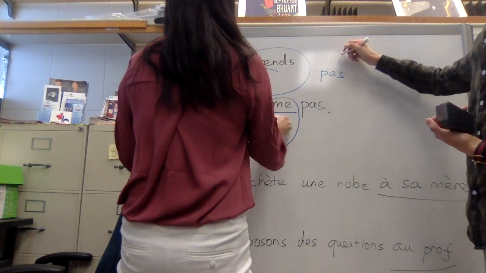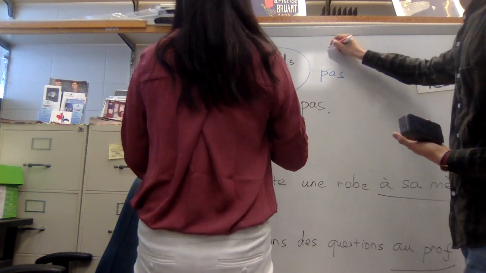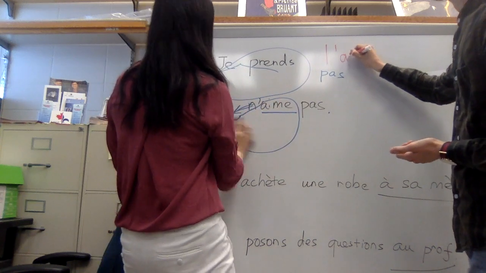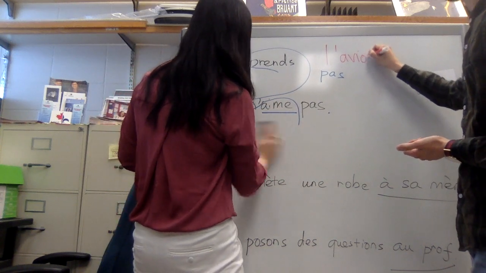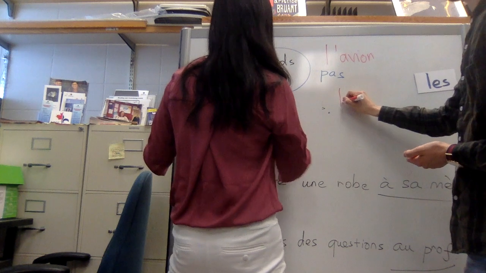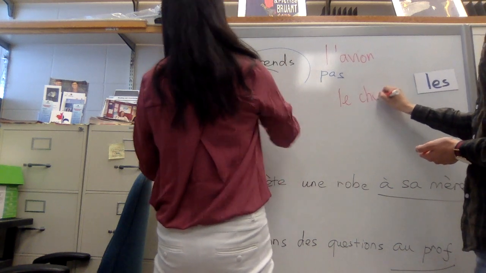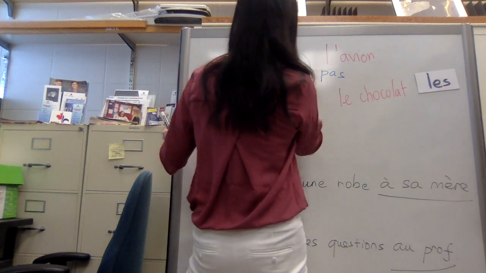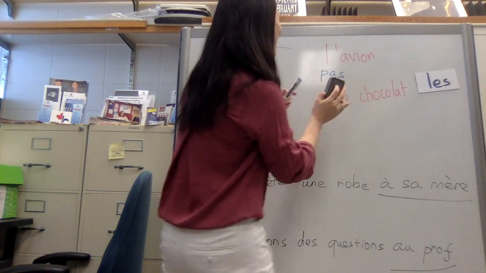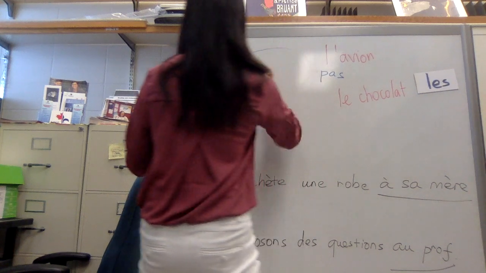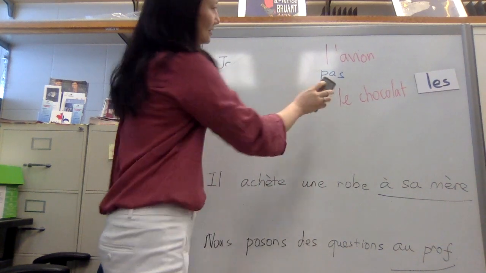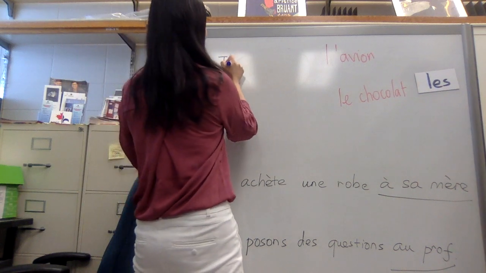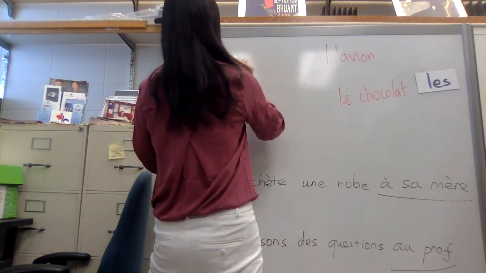You want me to put the complement back? Yes. Je prends l'avion. So now we're doing the passé composé. Je n'aime pas la plage. You want to say, I didn't take the flight and I didn't like the beach. We can do both. C'est parti. Okay, so remember passé composé.